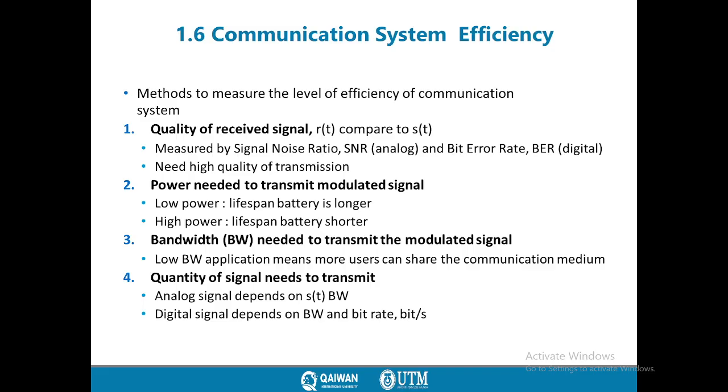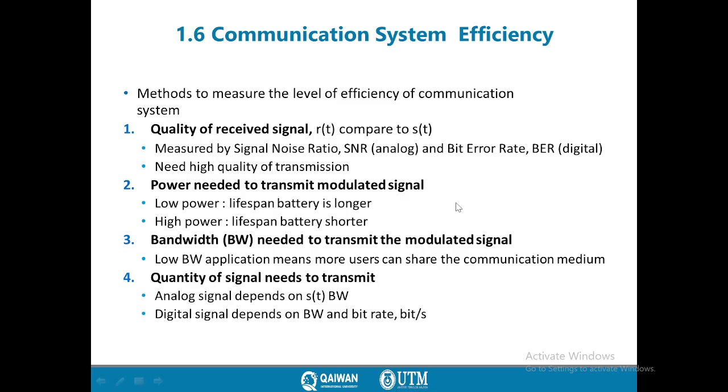Also discuss the advantage of digital communication system. Now we go to another term which is called efficiency. What is communication system efficiency? We know that if the efficiency is increased, it is very important and good for a communication system. Maybe it is general information, but what is efficiency physically? What is the physical meaning of efficiency?